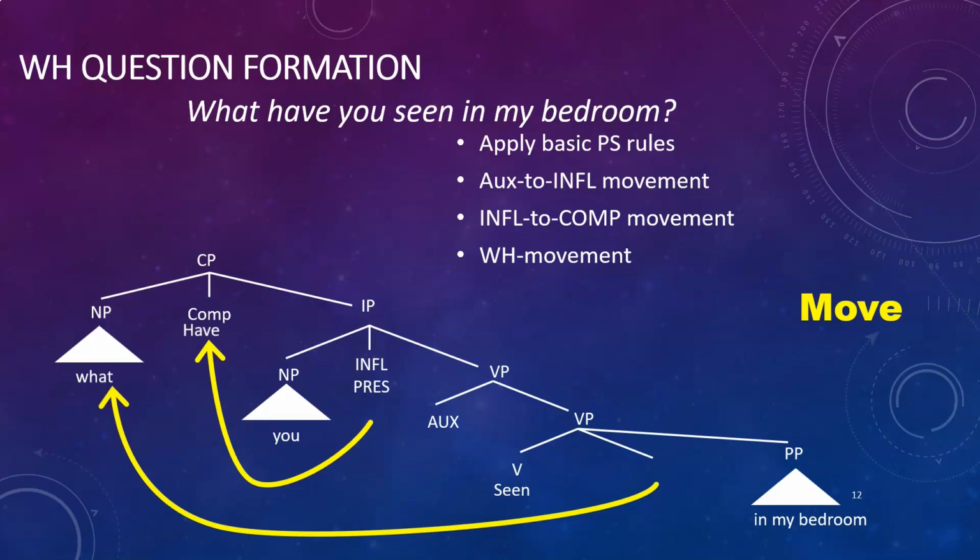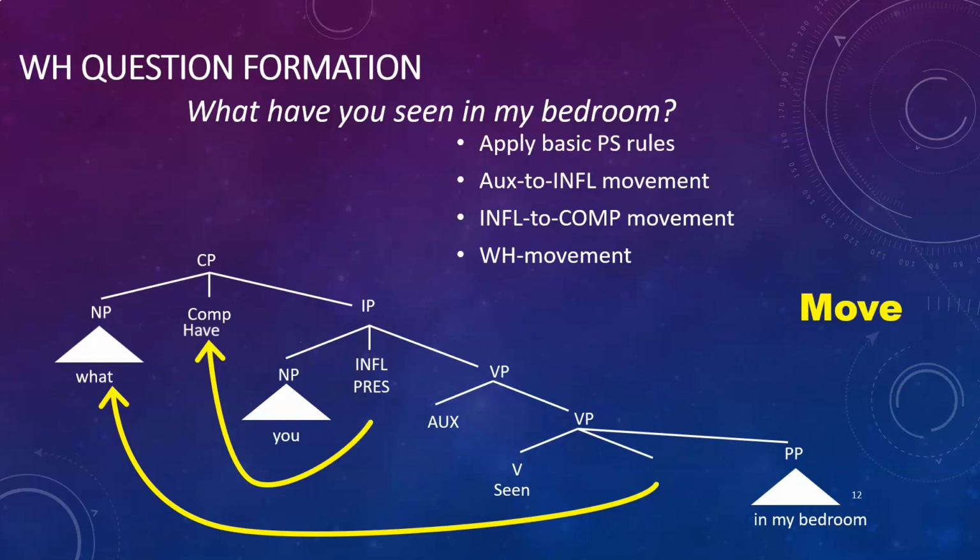And at this point, having built the whole tree structure, this tree structure would be sent to spell out. Spell out is going to make two copies. The one copy is turned into some meaningful semantic object that the brain can interpret for meaning. And at the same time, a copy of this tree is going to be sent to the mouth and the lips and the articulation apparatus, and it's going to be turned into a sentence that we're going to say out one word at a time.